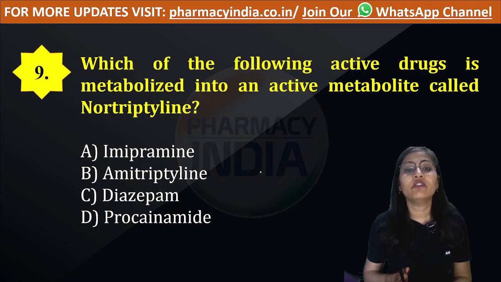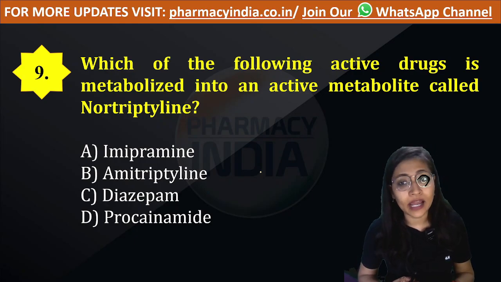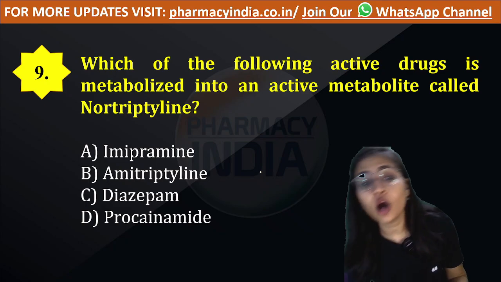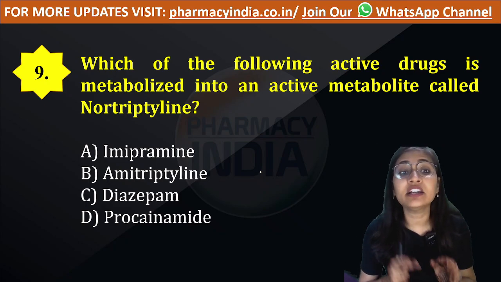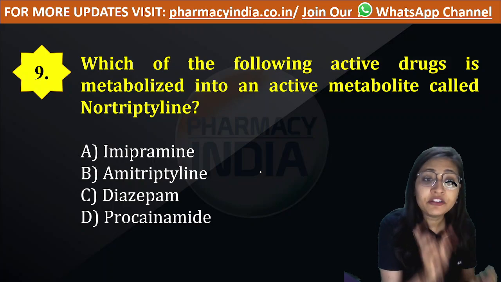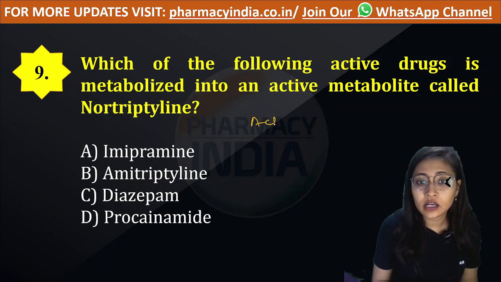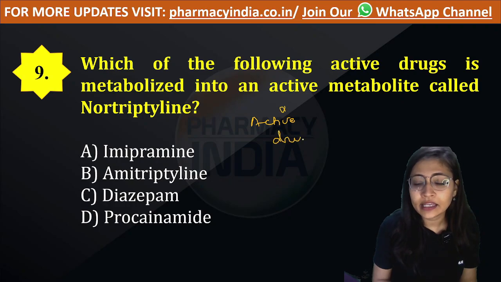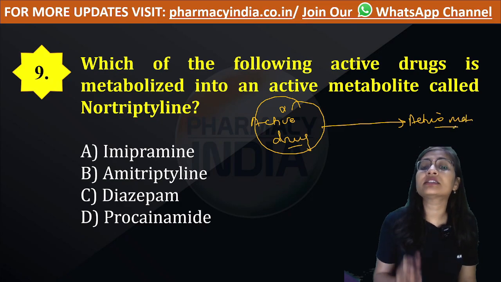Question number 9. Which of the following active drugs is metabolized into an active metabolite called nortriptyline? You have to identify the active drug that gets metabolized into an active metabolite. This active drug has to be converted into an active metabolite so as to show its function.